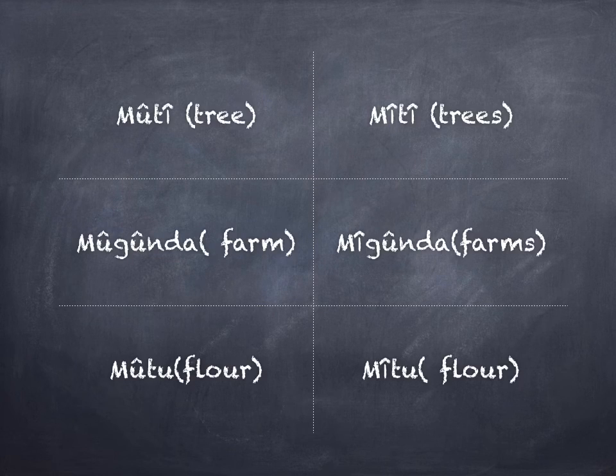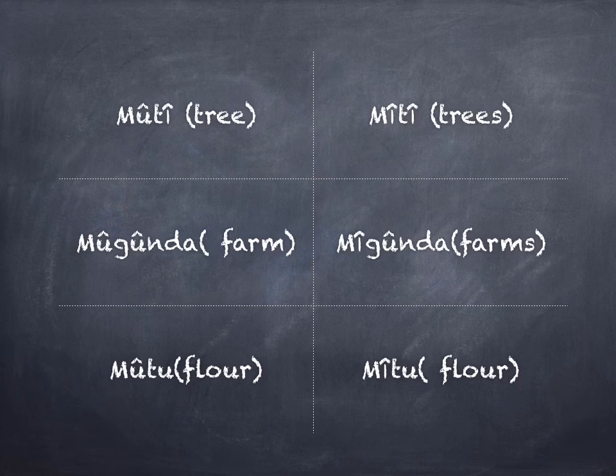A single tree in Kikuyu is Mûtwe, while many trees then become mete. A single farm in Kikuyu is known as Mũgũnda, while many of them are termed as mĩgũnda.